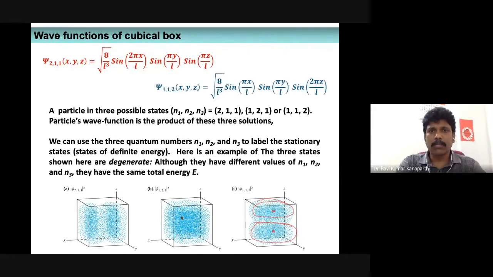So these are the other two wave functions, psi 211 and psi 112. You only have to change the quantum numbers. Secondly, we can have three different wave functions which are degenerate.